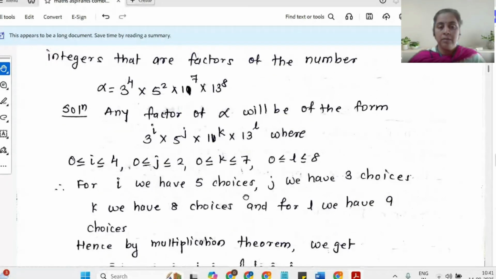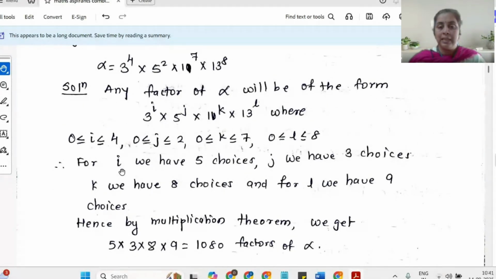So now let us count how many choices I have for i, j, k, l. For i, starting from 0 to 4, I have 5 integer values, so for i we have 5 choices. Similarly for j, which runs from 0 to 2, we have 3 choices. For k, which runs from 0 to 7, we have 8 choices. And for l, which runs from 0 to 8, we have 9 choices.